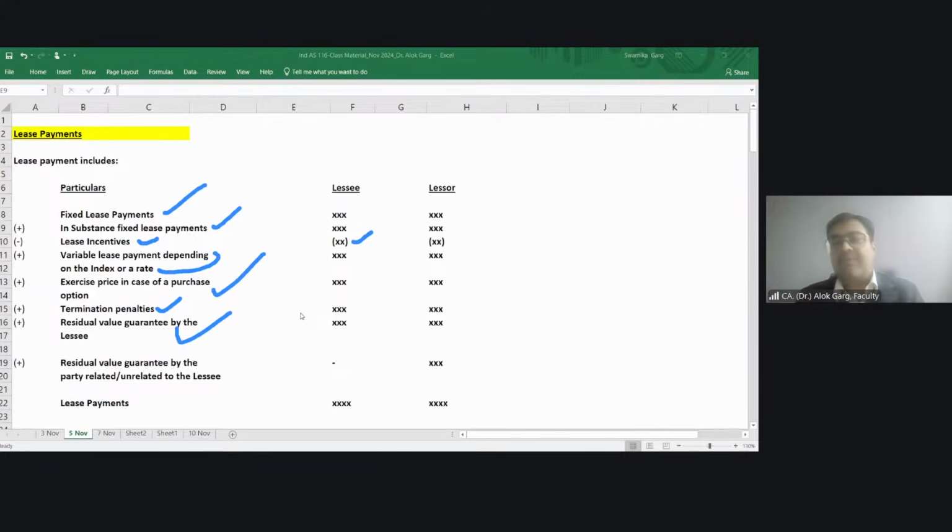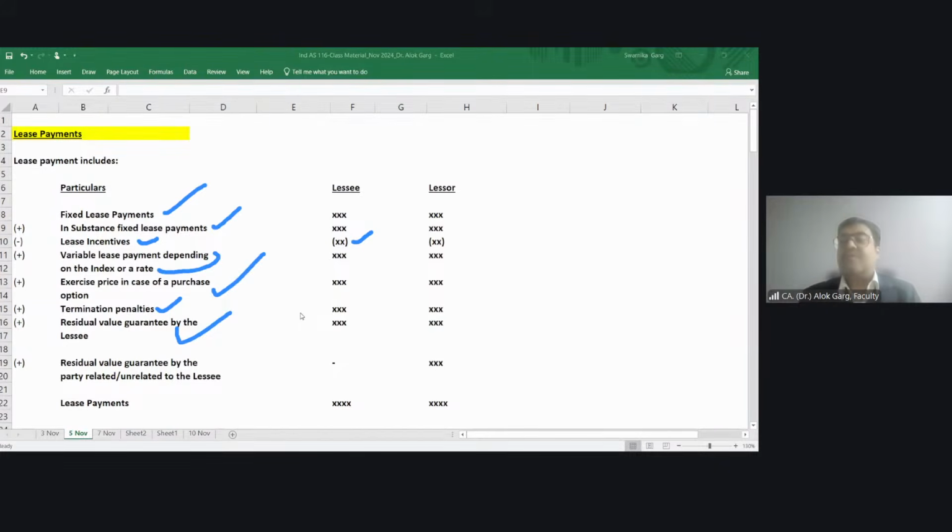Means after 3 years of my usage, let's say you take this mobile phone into the market, and you get only 4,000 rupees. Then I will compensate you 6,000 rupees because you want a guarantee of 10,000 rupees, right? Second, let's say if you are getting 8,000 rupees in the market, I will compensate you with 2,000 rupees.